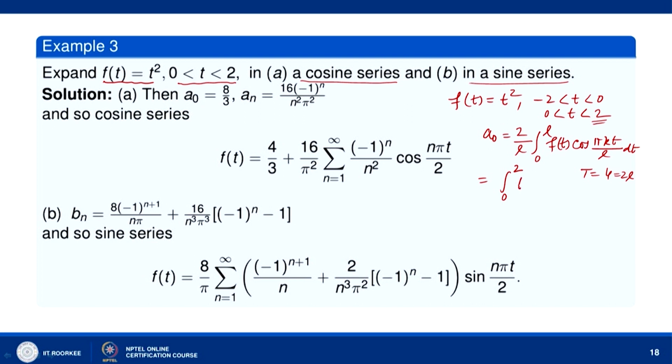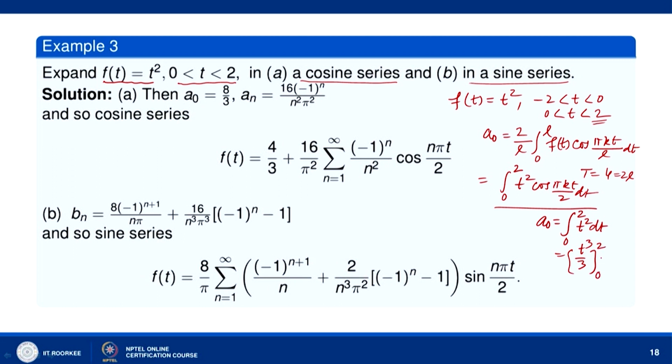f(t) is t² cos(πkt/2) dt. Be integrated by parts, substitute the limits. When you want a₀, put k equal to 0. So, a₀ will be equal to ∫ from 0 to 2 of t² dt, and what we get here is t³/3 from 0 to 2.